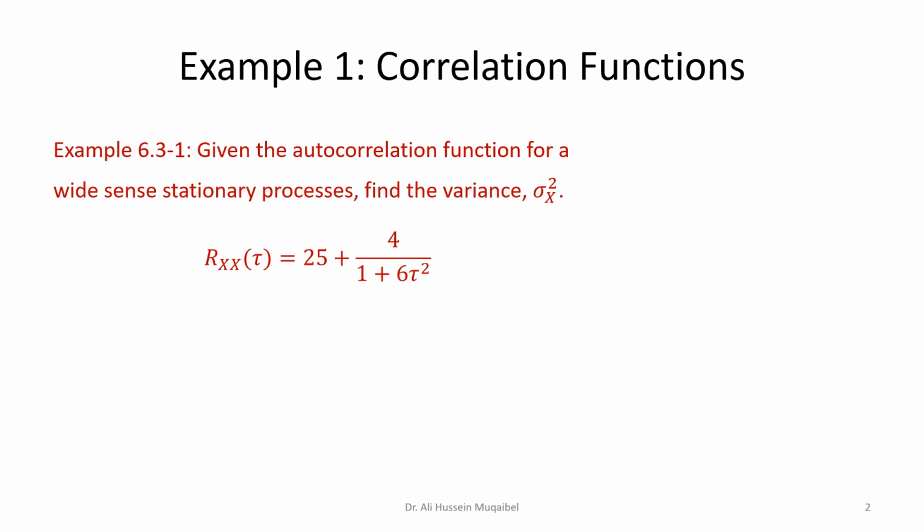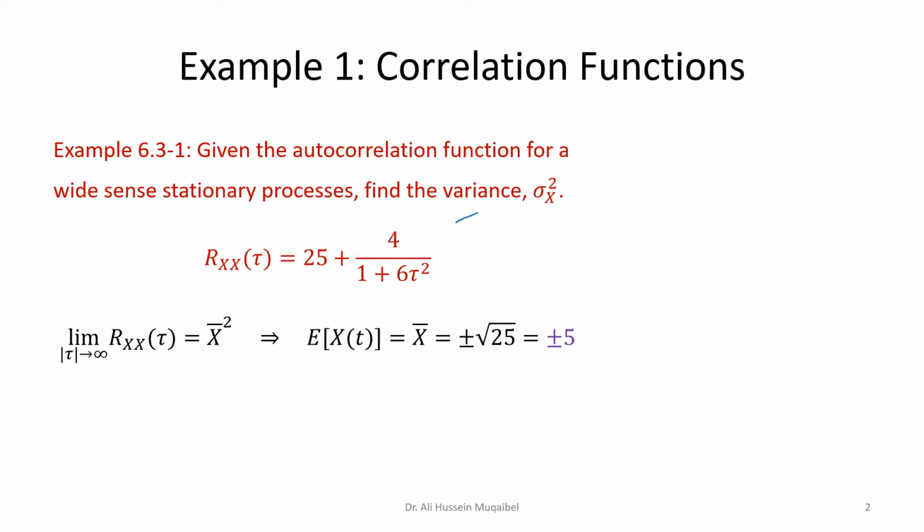Given the autocorrelation function for a wide sense stationary process, find the variance of x. Now remember that from the correlation function I can find the mean, and I can find the expected value of x squared. To find the mean, we look at the limit as tau goes to infinity of this, we get 25, which means that the mean equals plus or minus 5.